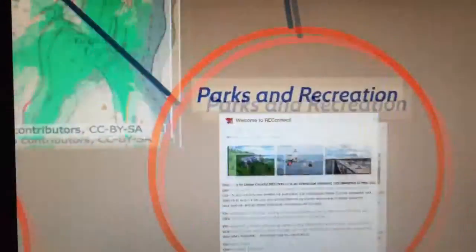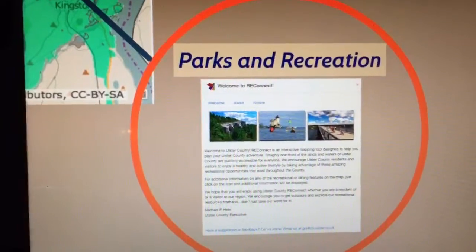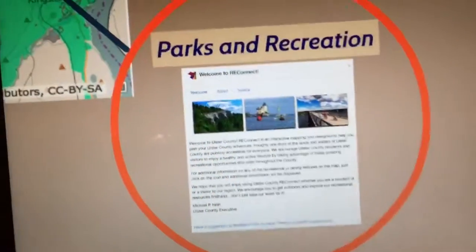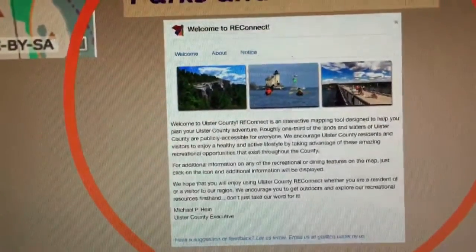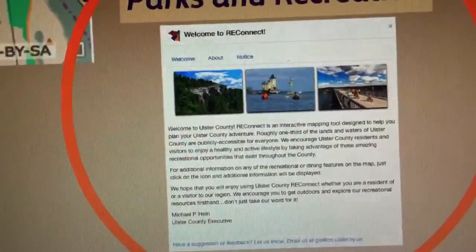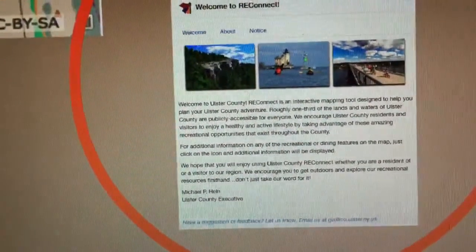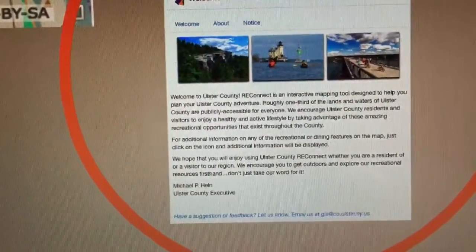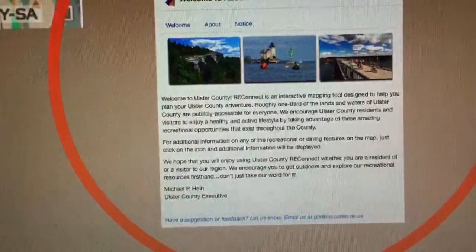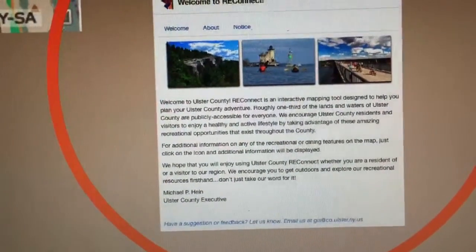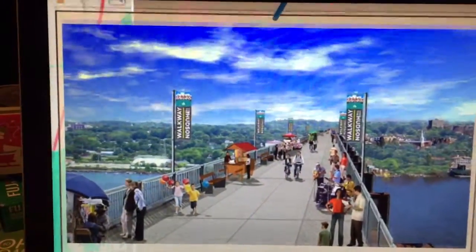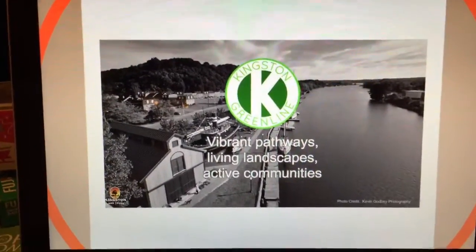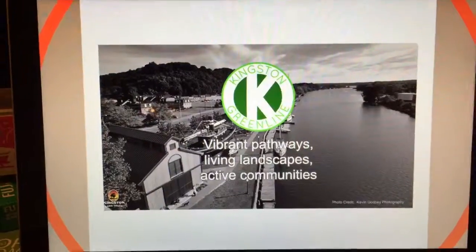GIS is also used for parks and recreation to find out what's going on in a community. There's an app that's also available at the Ulster County site called Reconnect. It's an interactive program to help find great outdoor and recreational resources. Having access to local parks and recreation is vital to a community.